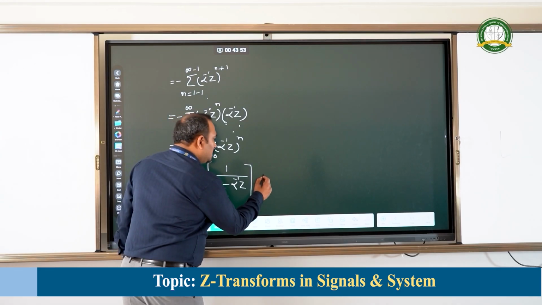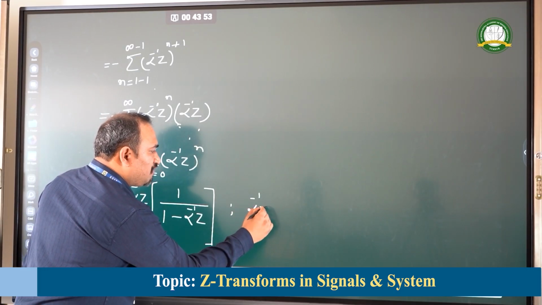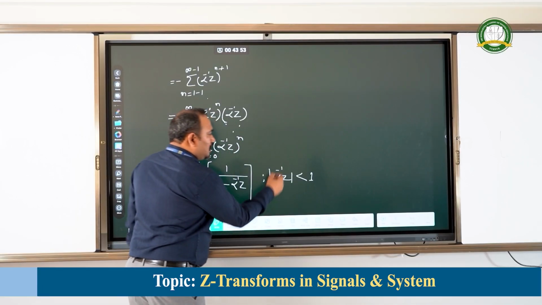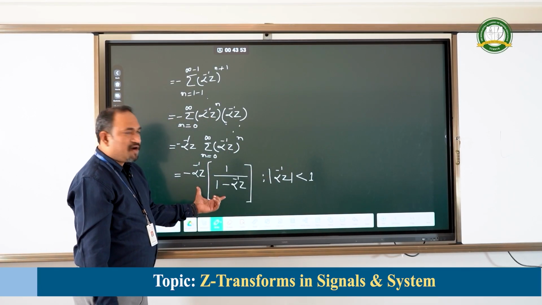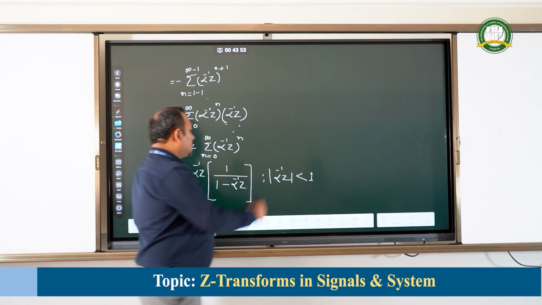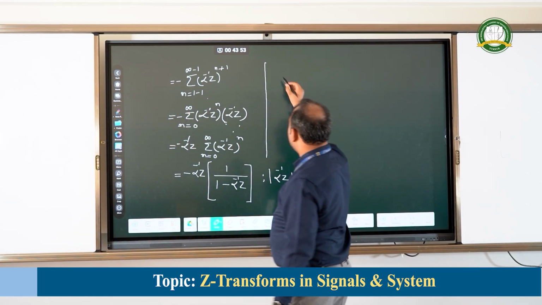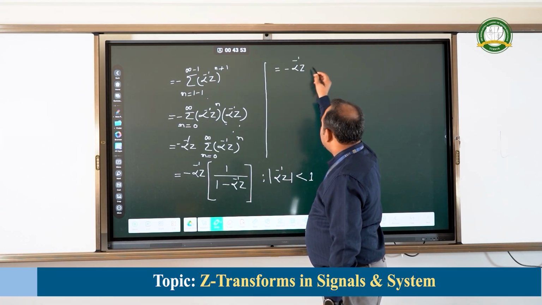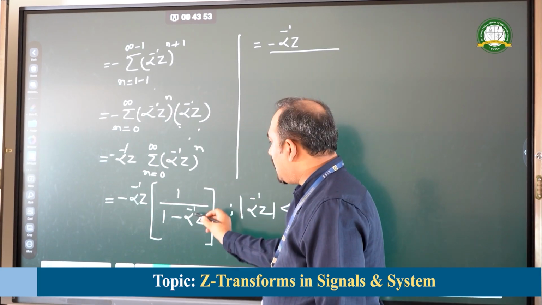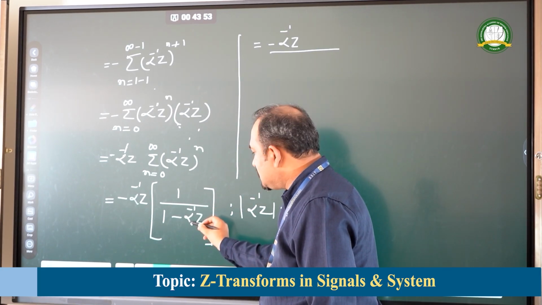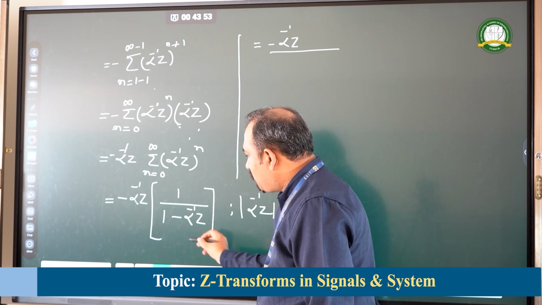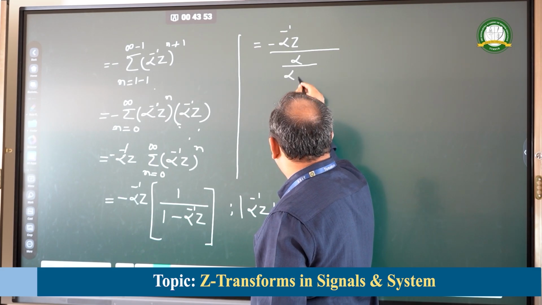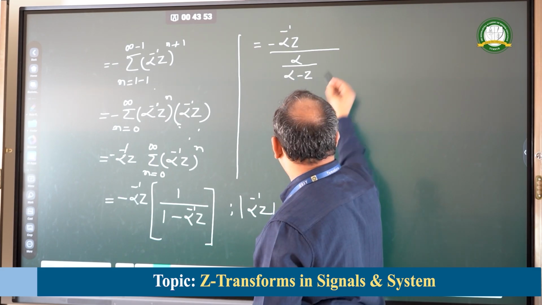What is that condition? Whatever is there in the place of alpha, that modulus should always be less than 1. Now, we need to simplify this. Let us simplify it further after obtaining the expression. Now, this expression becomes minus alpha to the power of minus 1 into z divided by, now in the place of this, alpha inverse is there. That inverse is nothing but z divided by alpha. That alpha, if I cross multiply, what happens? It becomes alpha divided by alpha minus z. Hope you have understood this.